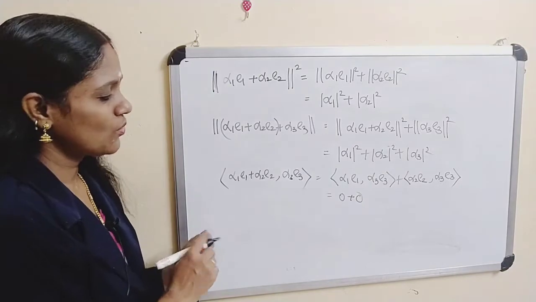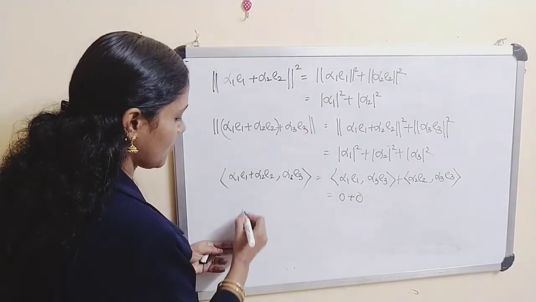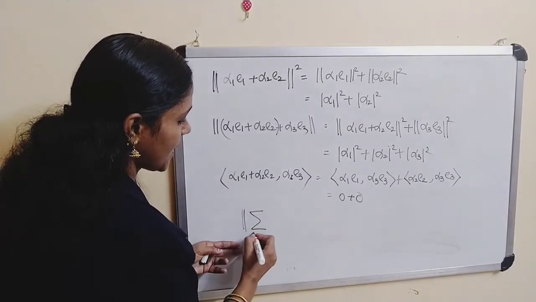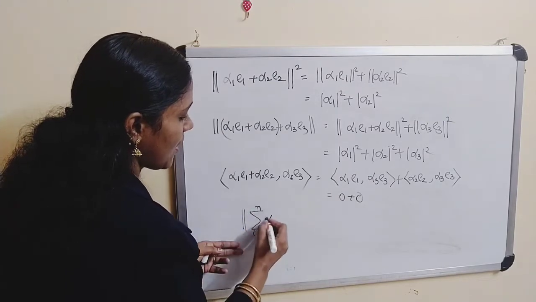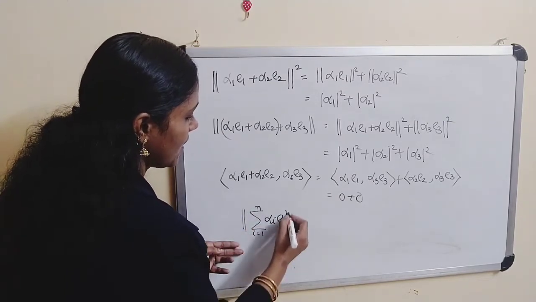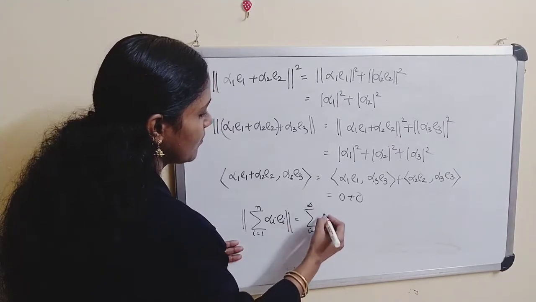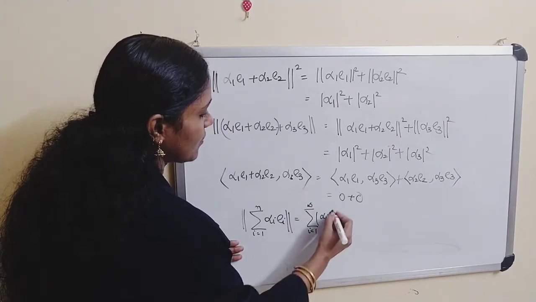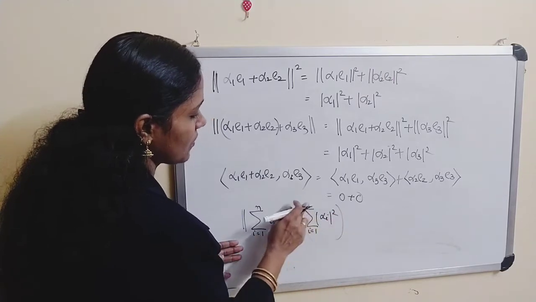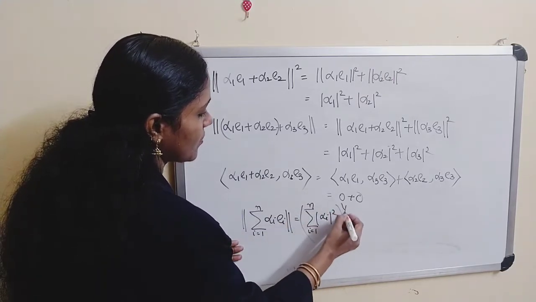So thus we get the corollary: modulus of sigma i equal to 1 to n alpha i ei is equal to sigma i equal to 1 to n, sorry, this is n, alpha i square whole raised to 1 by 2.